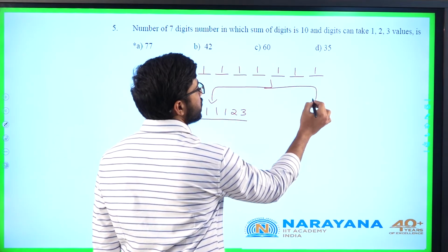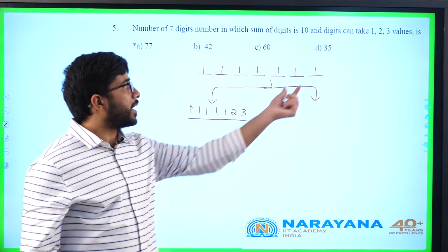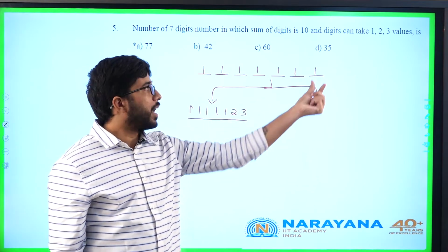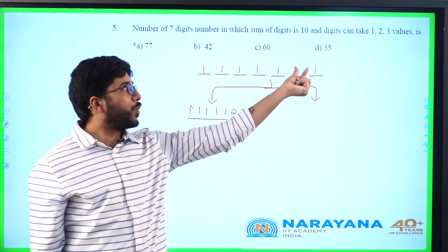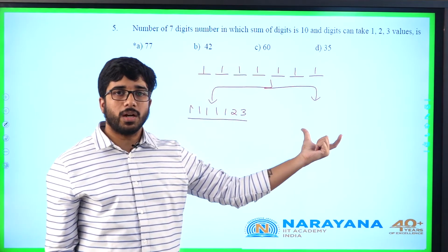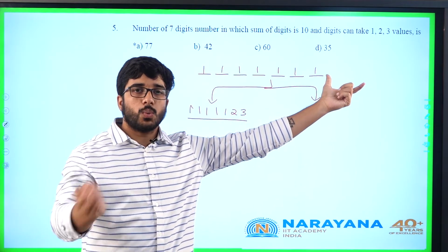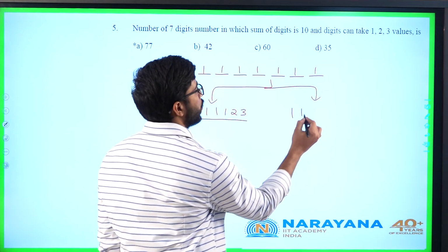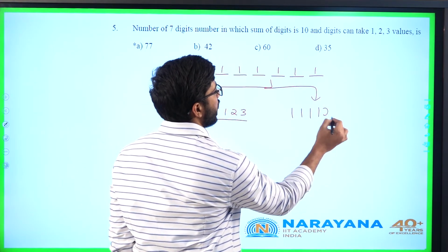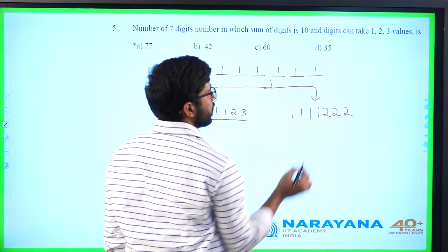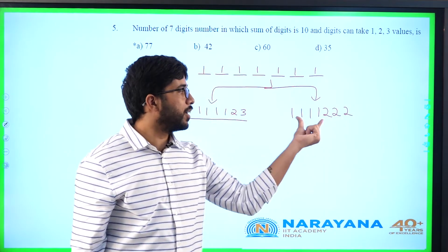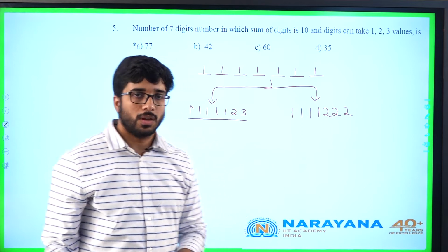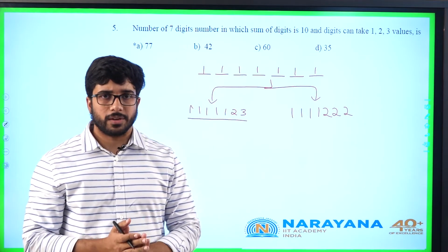The other case, what I have done is extra 3 units are there. I have added 2 to one unit and 1 to another unit. But now what I will do is all the 3 which is there, I will distribute to different units. That is 1, 2, 3, 4, 5, 6, 7. The sum is again 6 plus 4, 10. So only these two possibilities are there.